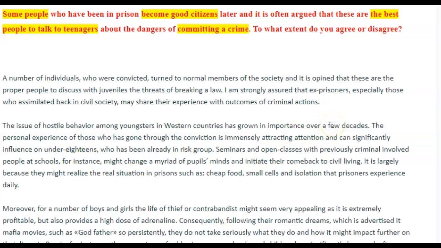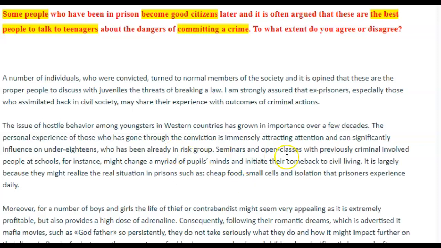The personal experience of those who have gone through, maybe the judicial system would have been nicer here, is attracting attention and can significantly influence adolescents who are already in a high risk group. Okay? Seminars and open classes with previously criminal involved people. All right.